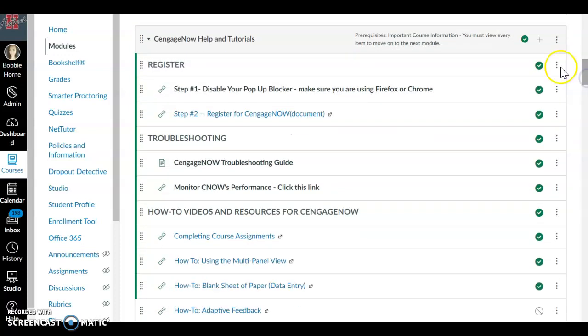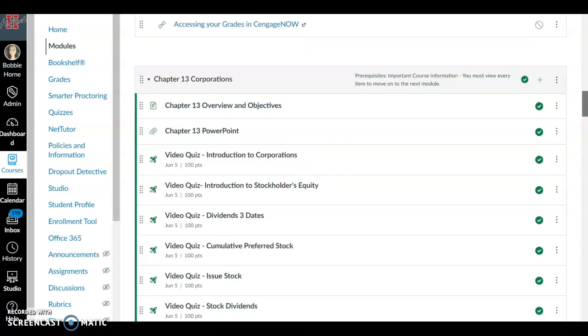And then you have the Cengage Help and tutorials. This will show you how to get your computer prepared and what to use for your online homework. And so if you had Accounting 1 and used Cengage, you may be familiar with this. This is going to show you how to register, and then there's some other helpful resources in here.